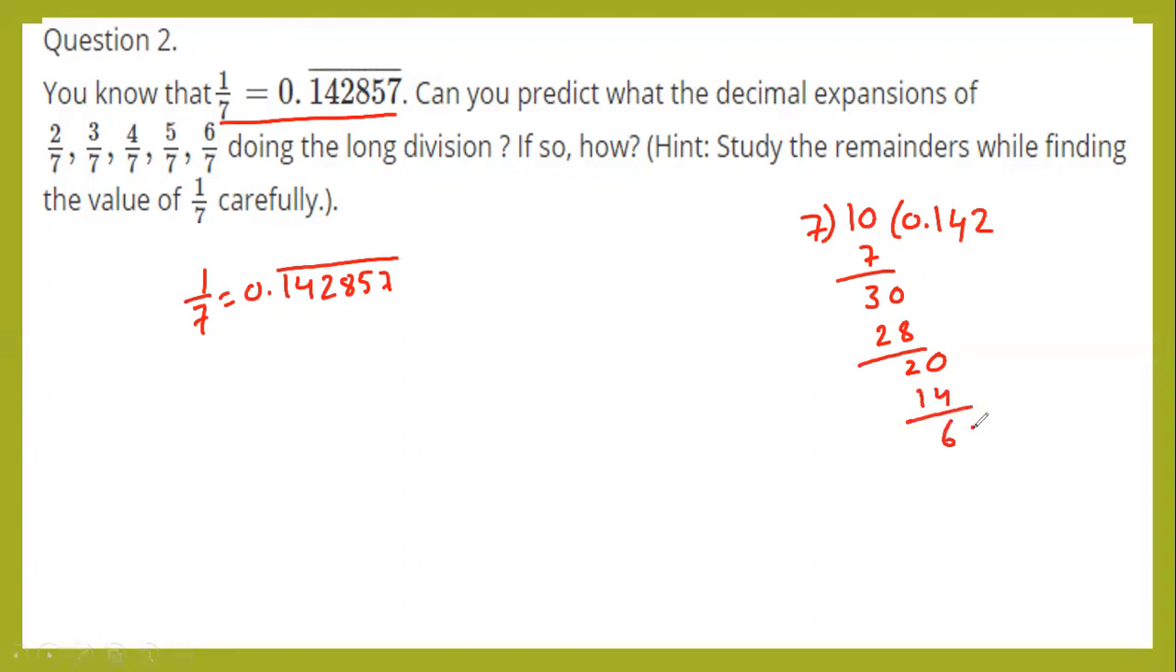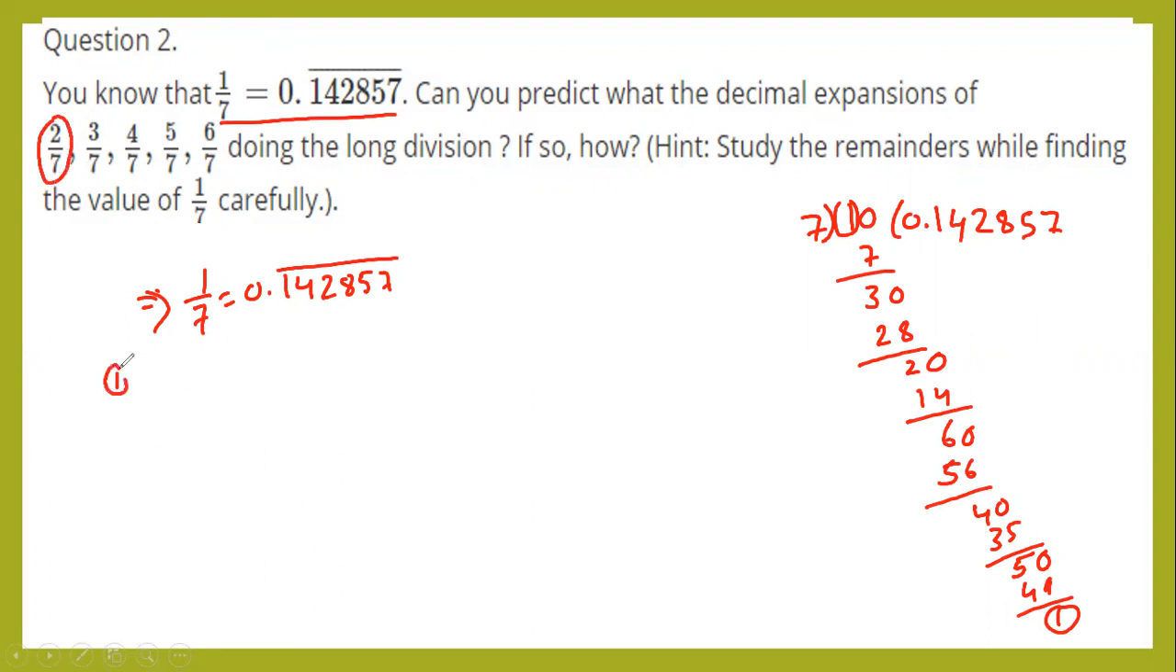Remainder 6, 0. 7 eights are 56. Remainder 4, 0. 7 fives are 35. Remainder 5, 0. Next 7 sevens are 49. Remainder 1. Observe here 1, here also 1. If you continue, this number will repeat. So the given 1 by 7 is equal to 0.142857. Now you need to find the value of 2 by 7.